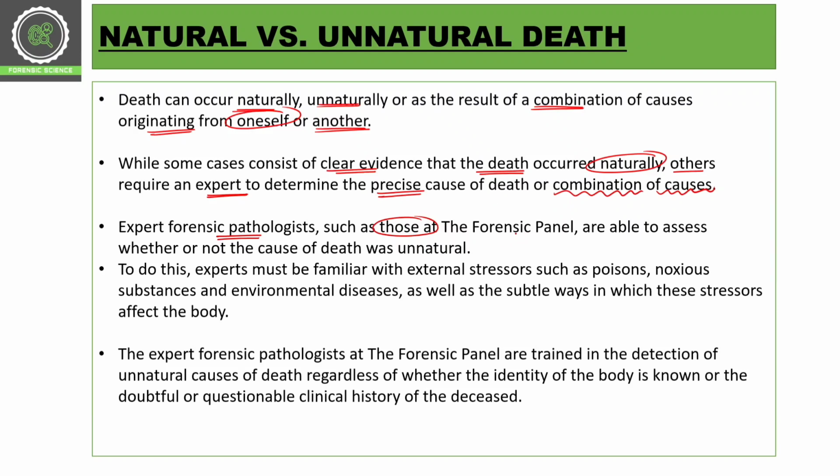knowledge. The forensic panel is able to assess whether the person's death is because of some natural causes or unnatural causes. To do this, experts must be familiar with external stresses and other poisons or noxious substances or environmental diseases to understand the situation. Okay, as well as the subtle ways in which these stressors affect the body. The forensic panel is trained in the detection of unnatural causes of death, regardless of whether the identity of the body is known or doubtful, or the clinical history of that disease is questionable.